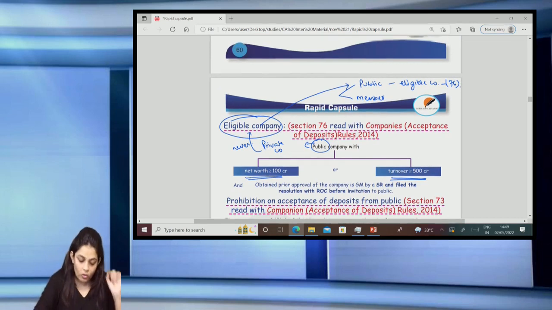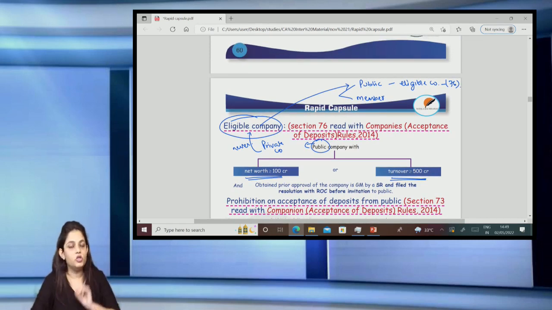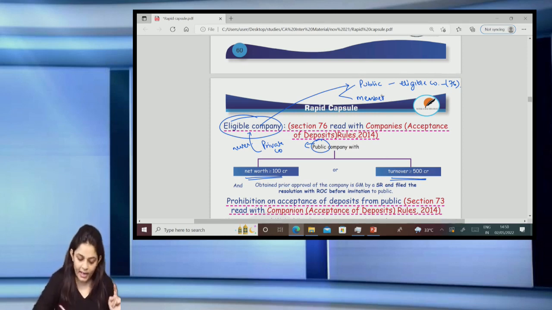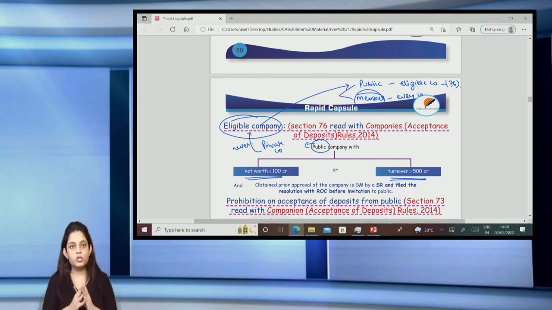That means no company other than an eligible company can accept deposits from the public. Correct? I repeat again, no company other than an eligible company can accept deposits from the public. As far as accepting deposits from the members is concerned, every company can accept deposits from the members. So please understand here that first, only an eligible company can accept deposits from the public.